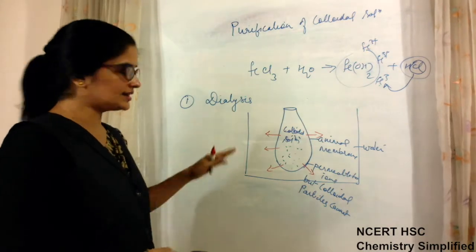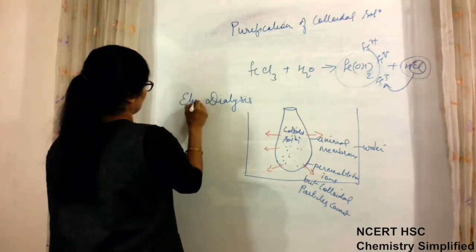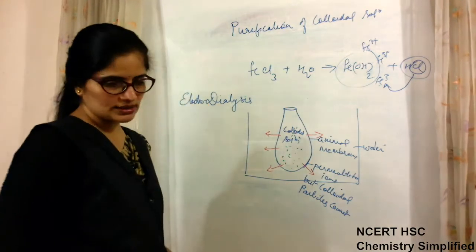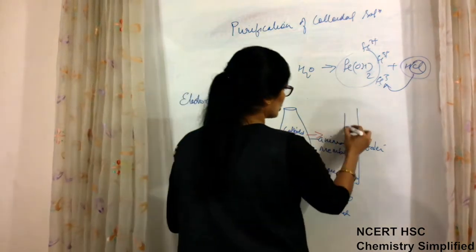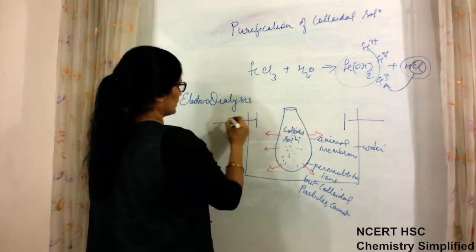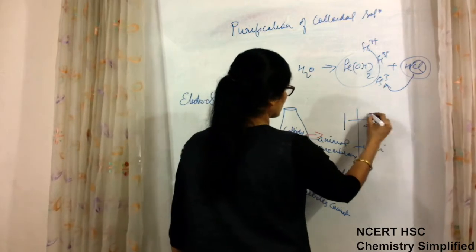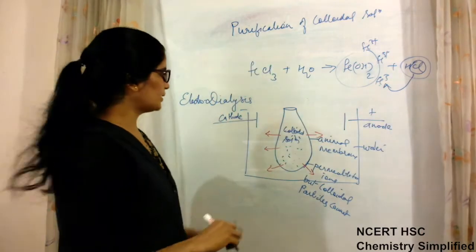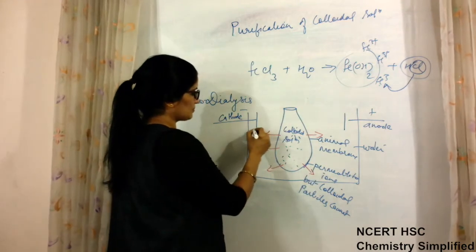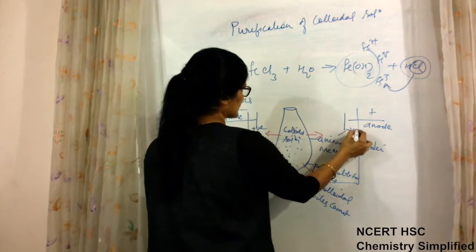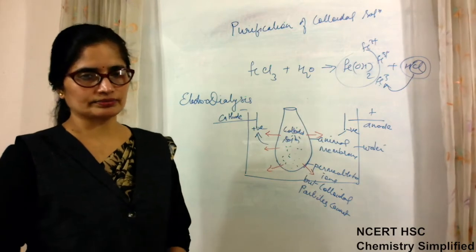Now, just like the dialysis method, another method is electrodialysis. If the same dialysis process is required to be made fast, then what will be done? Two electrodes will be used here, cathode and anode, positive and negative. Because of the presence of these electrodes, the movement of the charges, positive charge this side, negative charge this side, will be fastened, and the process will be completed fast.